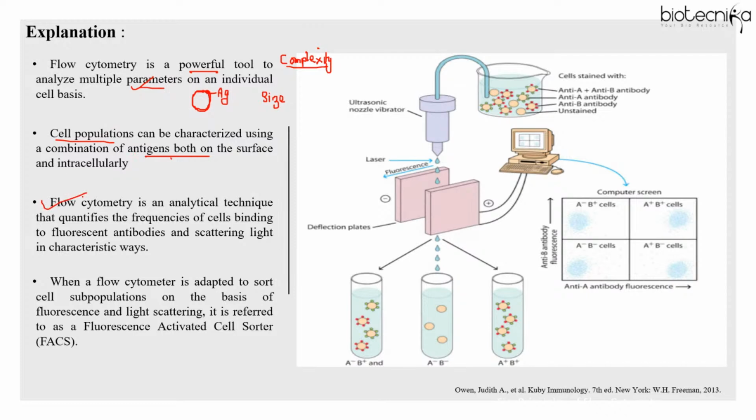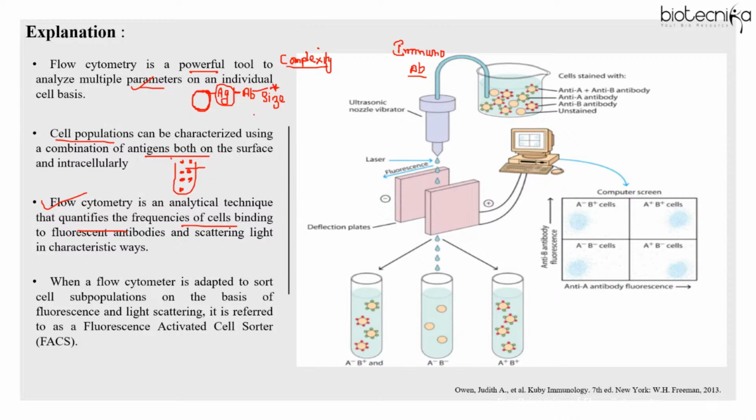So flow cytometry is a quantitative technique. Even if you have a mixture of cell populations, you can find out how many of the cells are B cells, T cells, natural killer cells, or lymphocytes. So it quantifies the frequencies of cells. And the principle of flow cytometry is immunofluorescence. To detect a particular antigen, you use an antibody. The immuno prefix means you use an antibody to detect an antigen. And fluorescence, because these antibodies are labeled with fluorescent dyes.